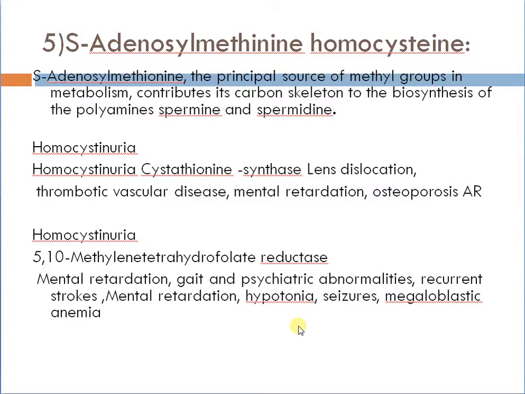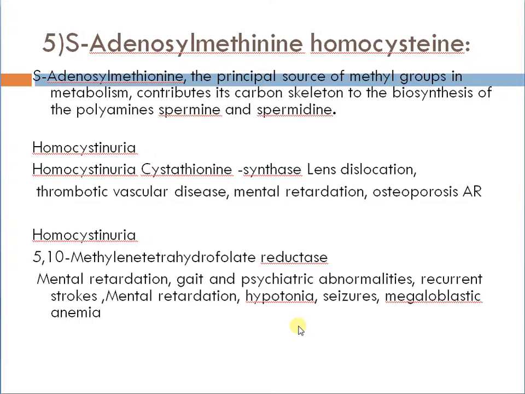S-adenosylmethionine, that is SAM, is the principal source of methyl groups in metabolism, and contributes its carbon skeleton to biosynthesis of the polyamines spermine and spermidine. Homocystinuria due to cystathionine synthetase deficiency: lens dislocation, thrombotic vascular disease, mental retardation, osteoporosis, autosomal recessive.